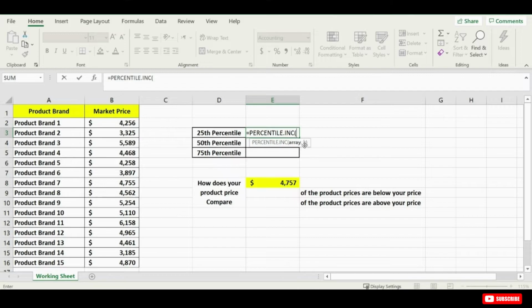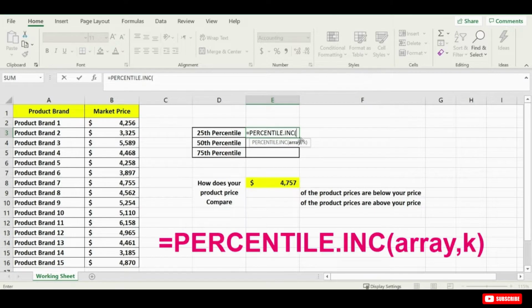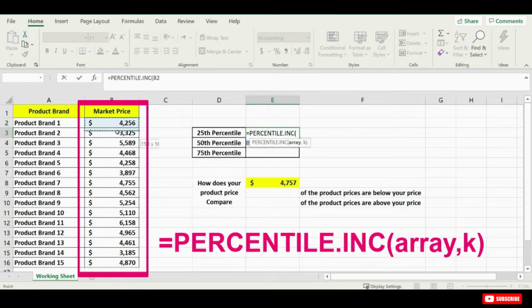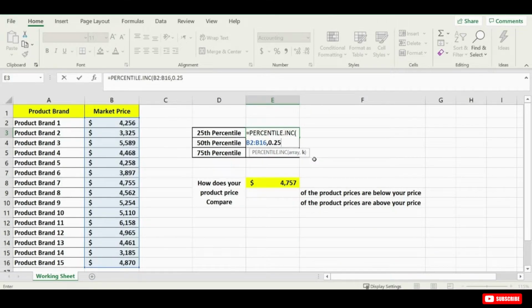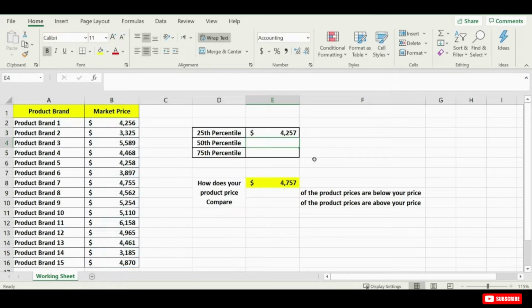So choosing percentile inclusive, we get two arguments. The first one is the array, so that's the set of market prices you want to compare to. So I'm just going to highlight this. Next is the K, where we need to enter the percentage, which in this case will be 0.25. Now when I close the bracket and press enter, I get the product price value of the 25th percentile. This means that 25% of the product prices in the table are less than $4,257, and 75% are above this value.